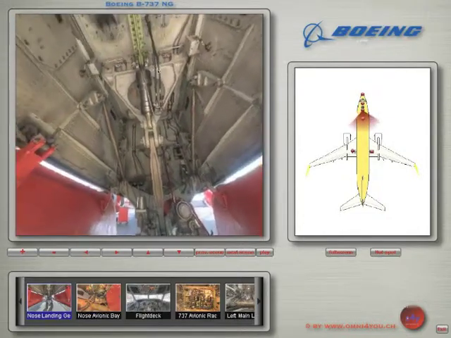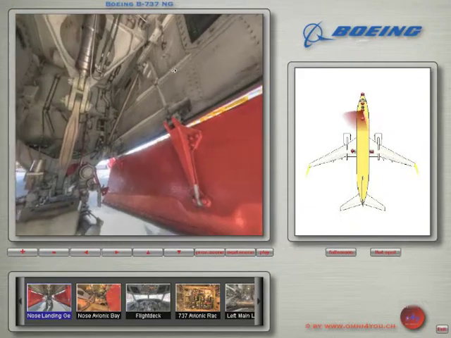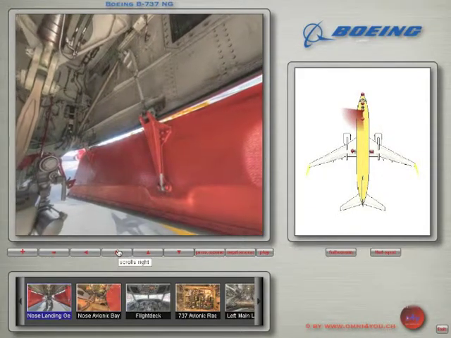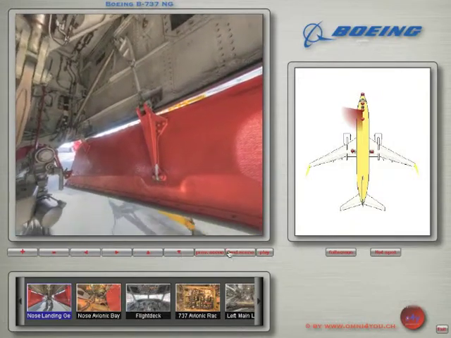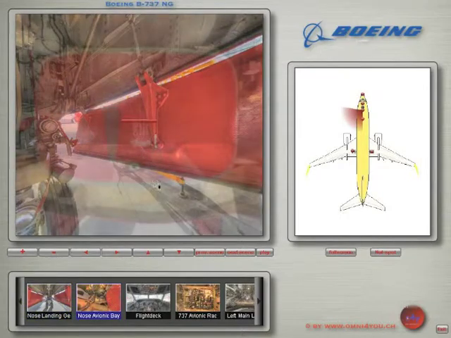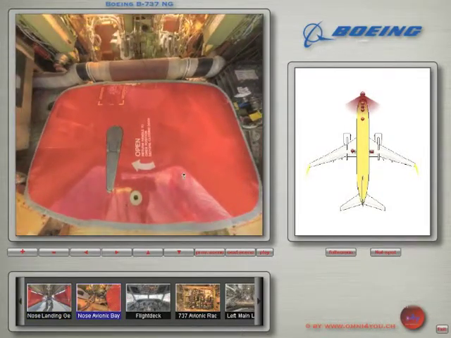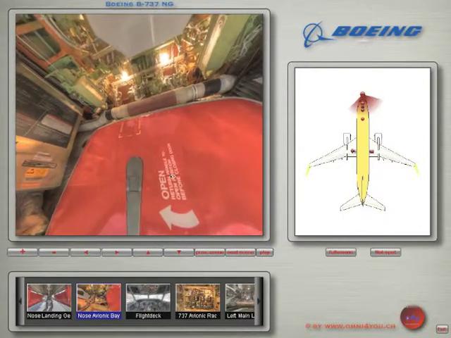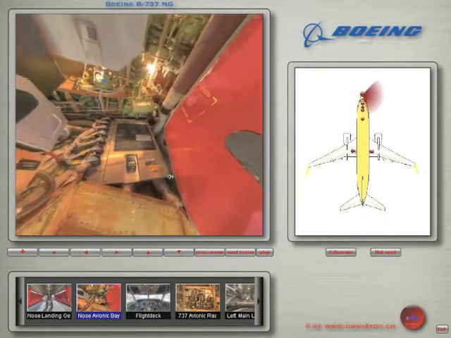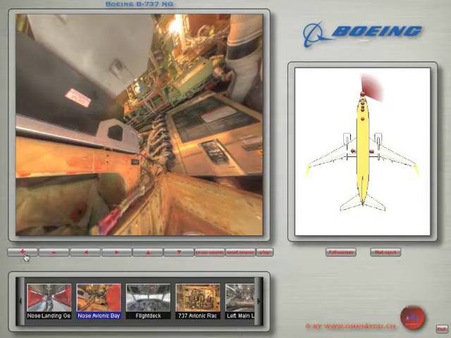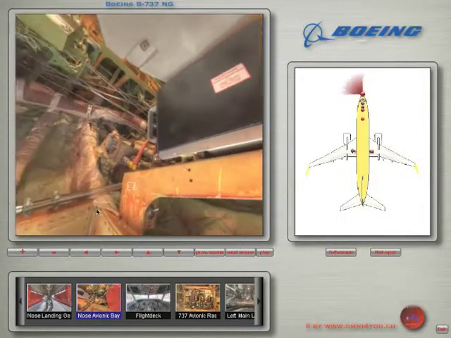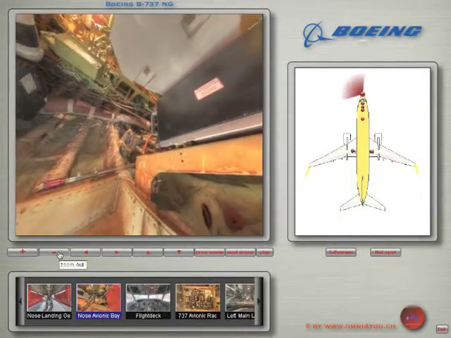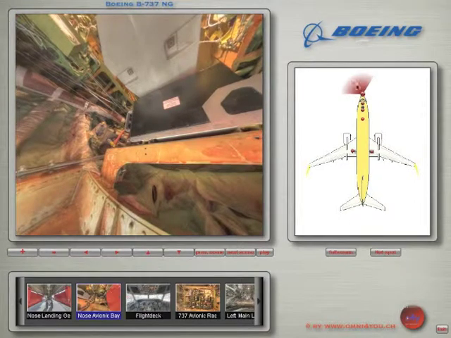Here you see the nose wheel well. With the mouse or with the arrows, you can move within the main screen. The lower nose compartment. The plus and minus buttons, or the scroll wheel on the mouse, can be used to zoom in and out. The radar view on the right screen will change accordingly.